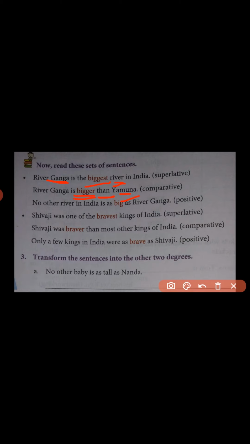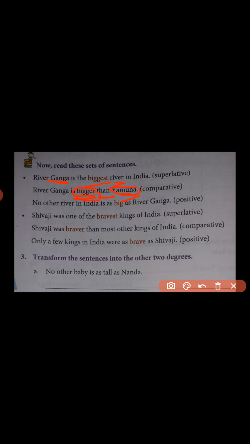So here Ganga and river Yamuna are compared, but one of them we find bigger in size, that is why it is a comparative form, comparative degree. So repeat the same sentence, river Ganga is bigger than Yamuna. In this sentence we find one of the rivers, that is Ganga, is bigger in size than the river Yamuna. That is why here we can say it is a comparative degree.